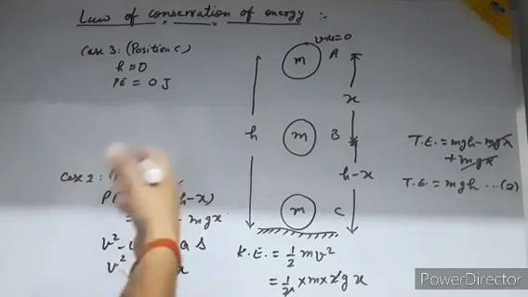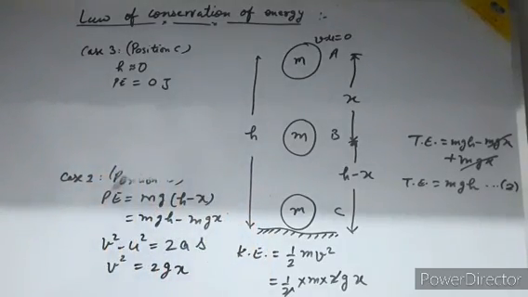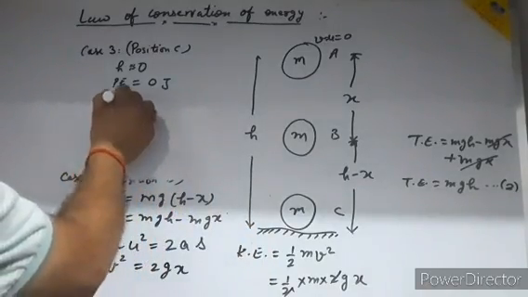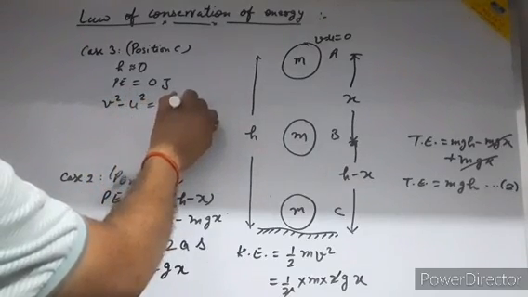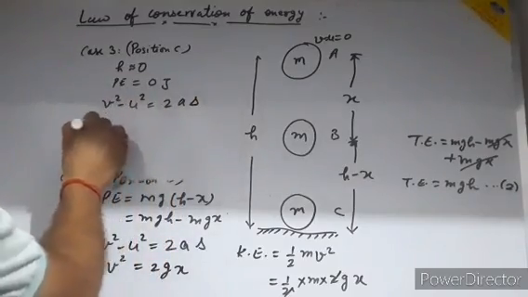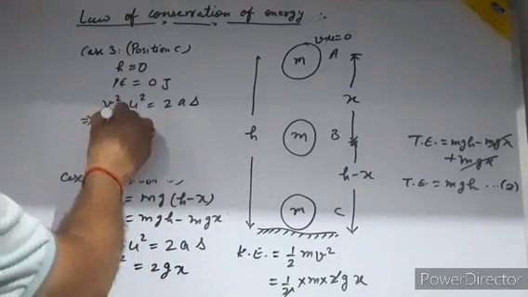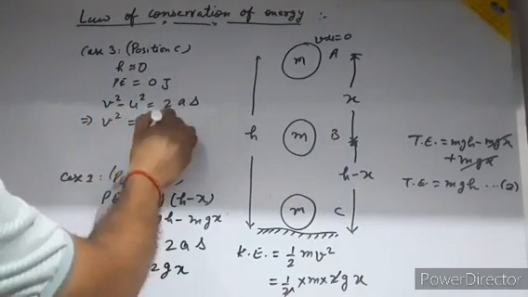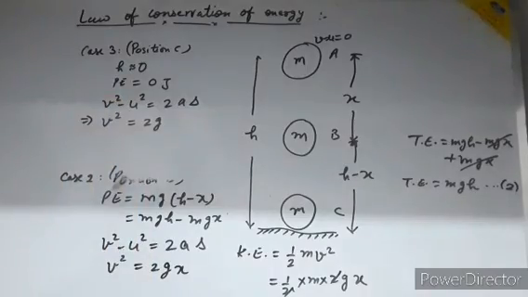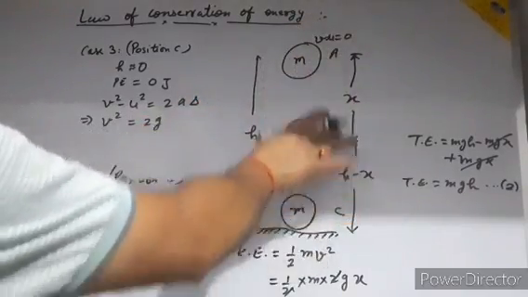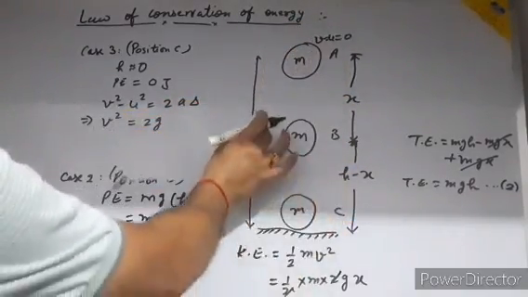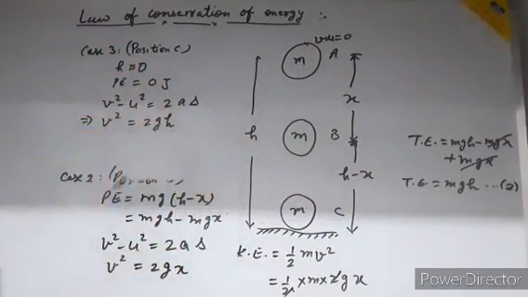So I am again using Newton's law of motion, and I am using the same formula v square minus u square is equal to 2as. Now initial velocity is again 0, and instead of a we will write g, but now the distance covered by your ball from point A to point C is h. That means v square is equal to 2gh.